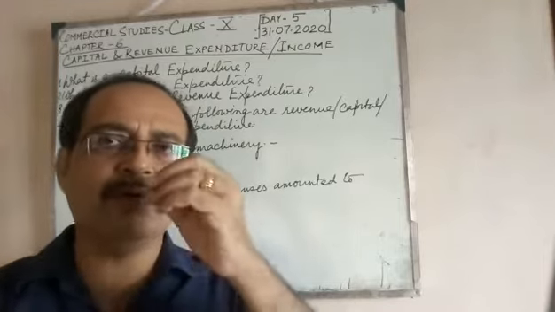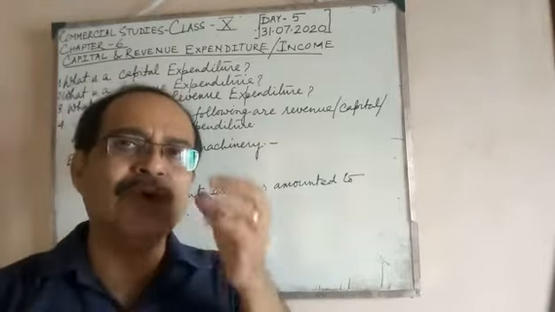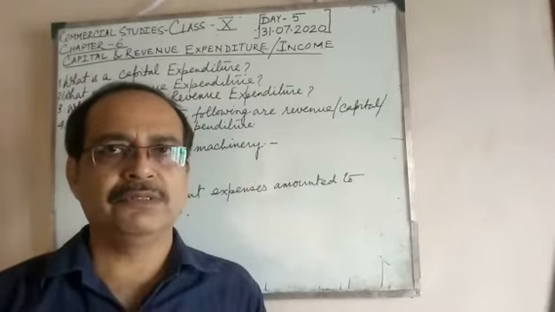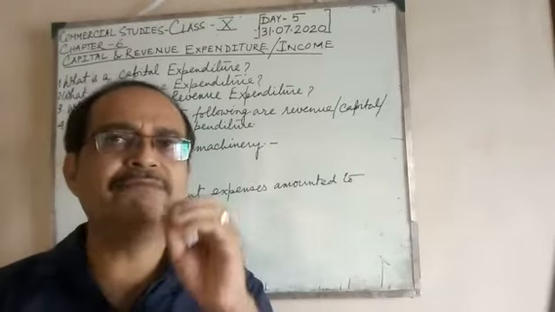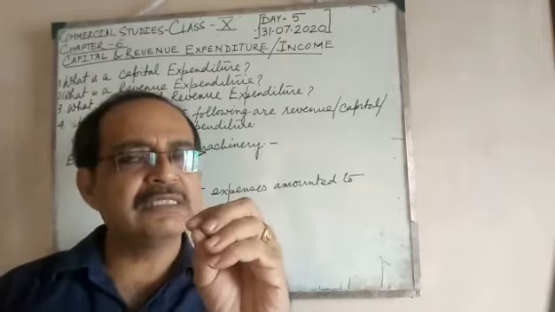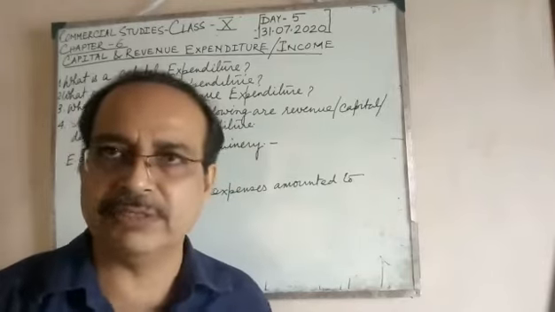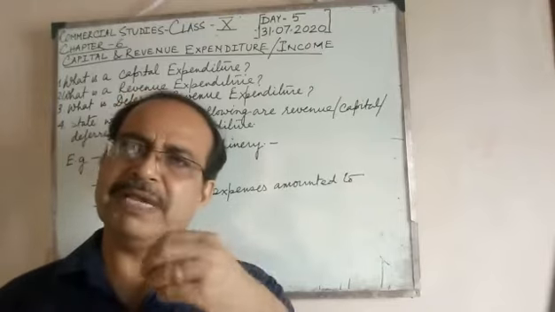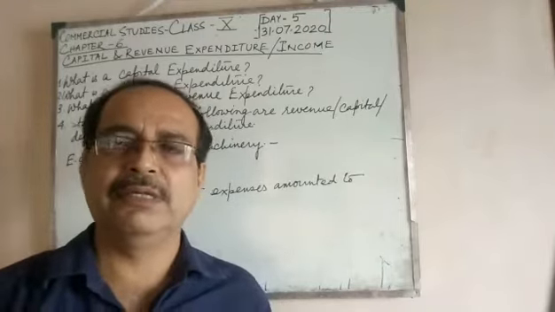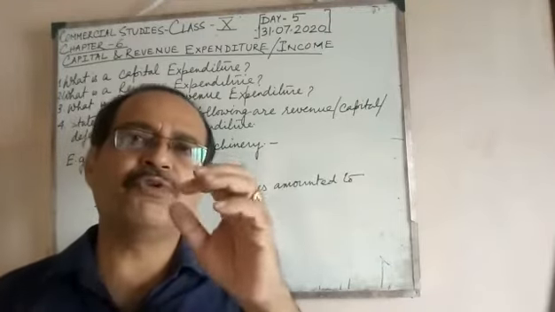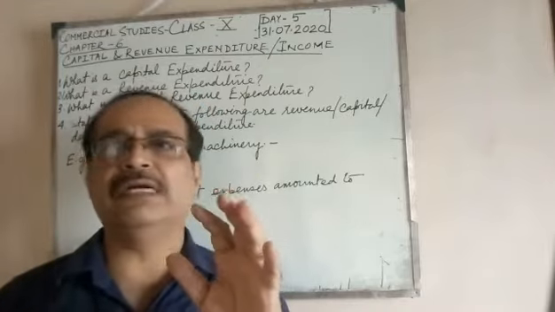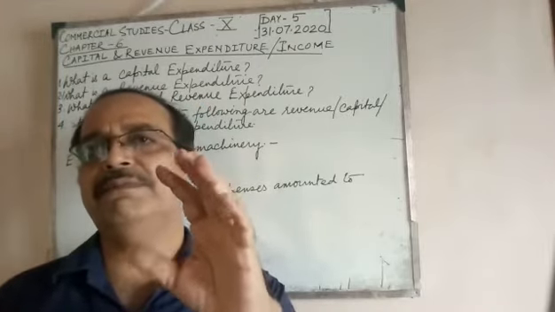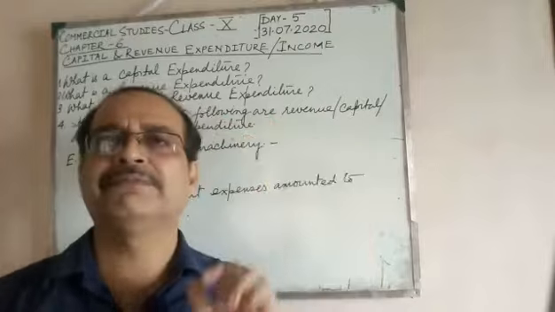So what I am telling you is that while writing the answers, you include some features of this capital expenditure. Then only you will be able to finish the answer. At least 4 to 5 points must be there in the paragraph which you are writing.